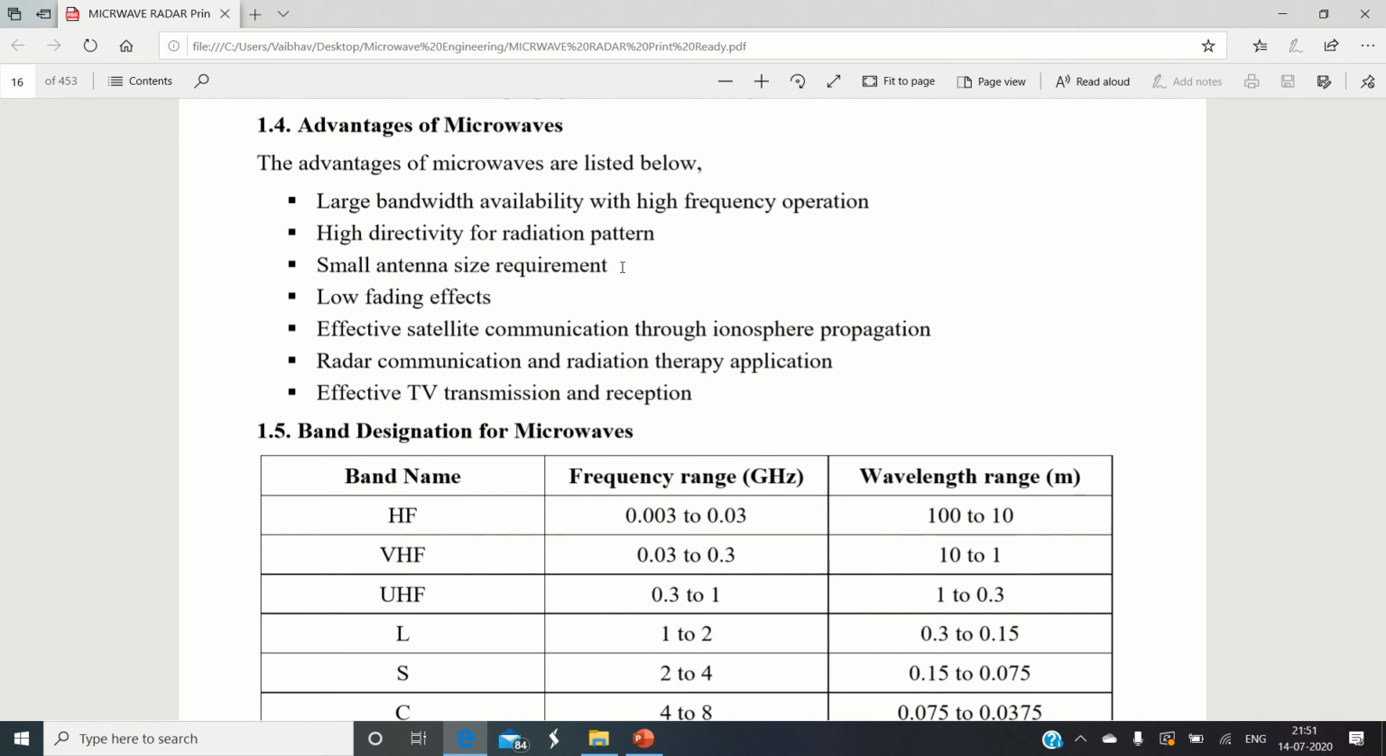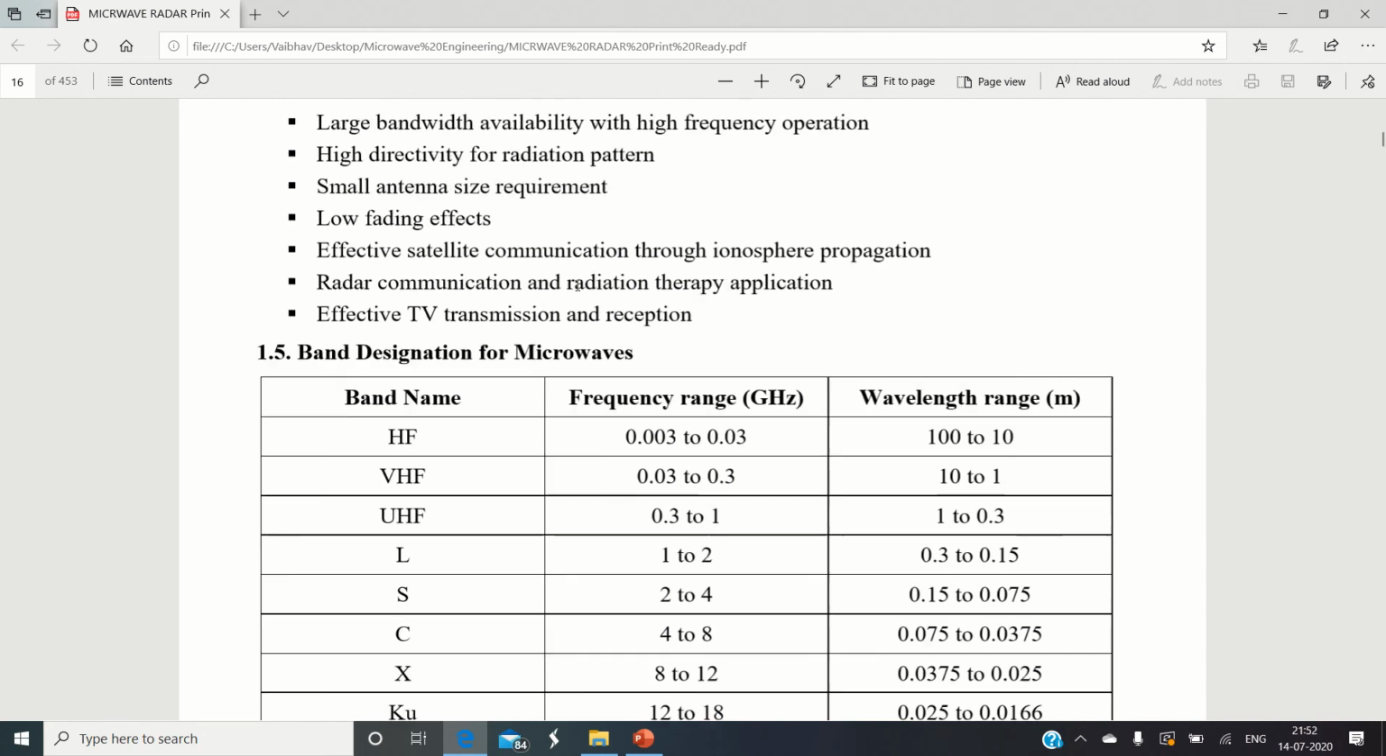And that's why the antenna size requirement, whenever we want to generate, transmit and receive the microwave, will reduce. So that is the biggest advantage that we get when we make use of microwaves.